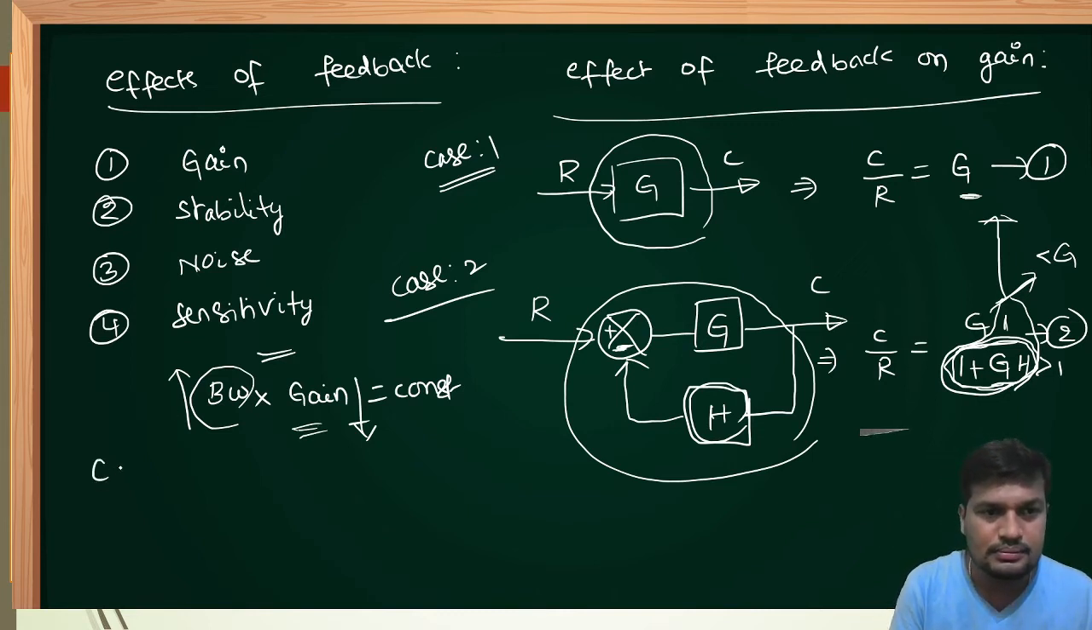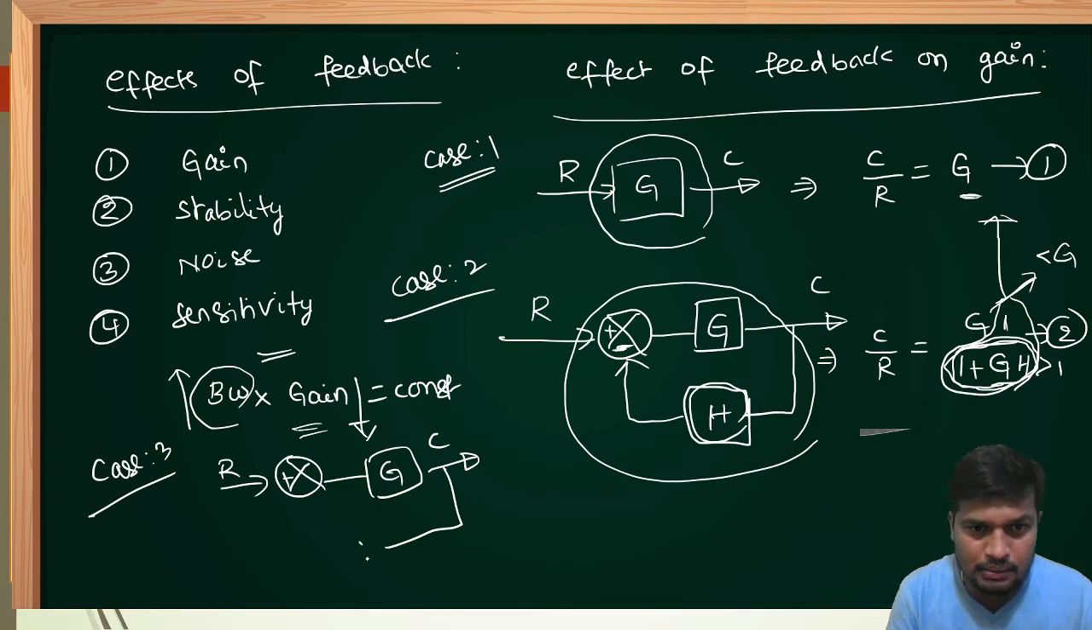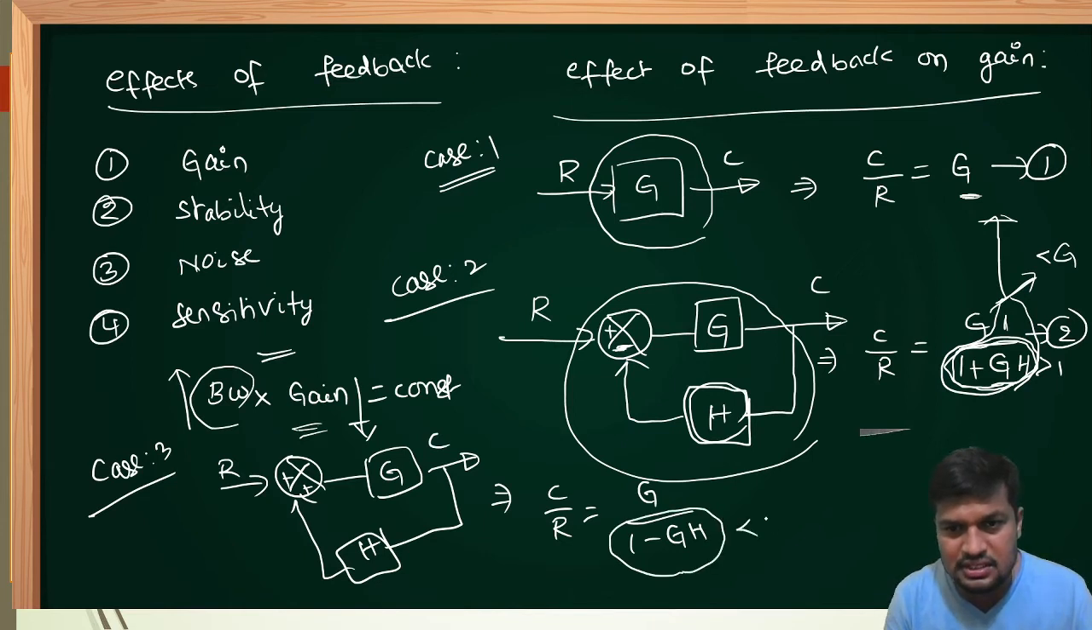Suppose, for case 3, the input is R, with an error detector, the forward path gain is G, and the output is C. Now, for the same open loop system, I am connecting a positive feedback signal instead of negative feedback. The overall gain is G upon 1 minus GH. Now, the value of 1 minus GH is less than 1.